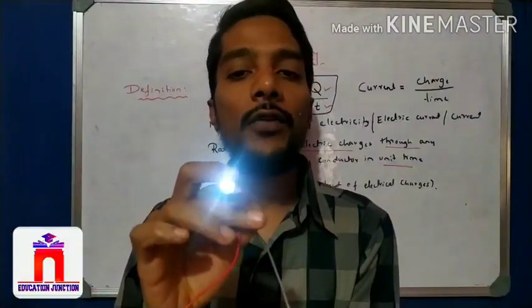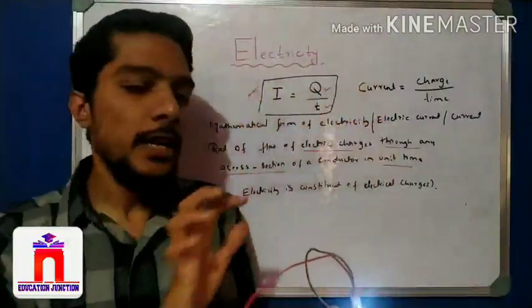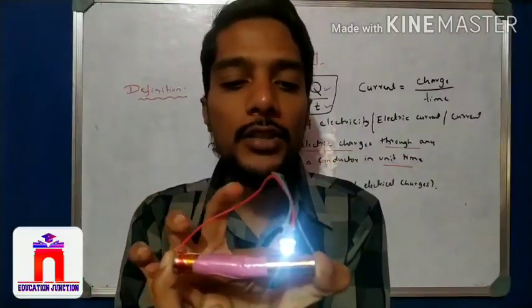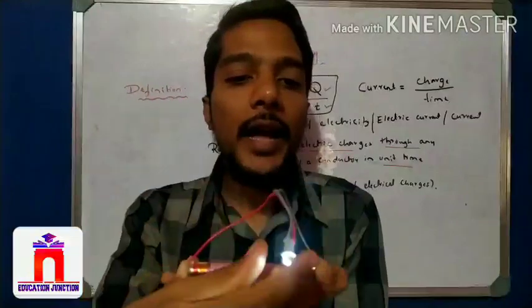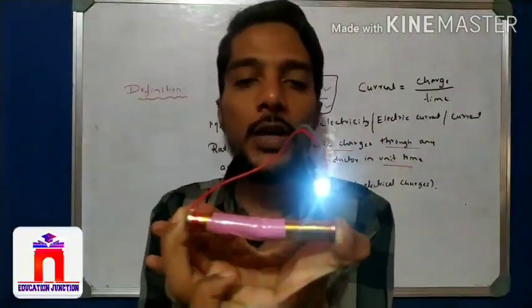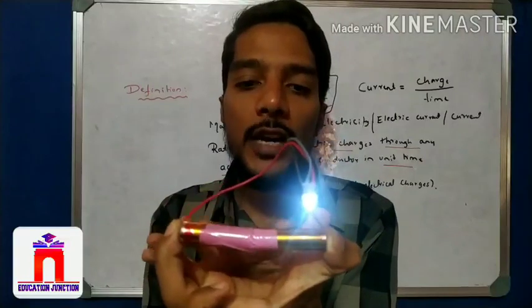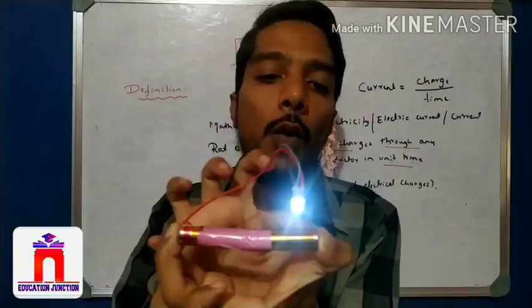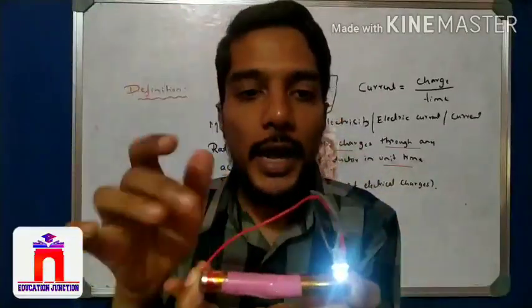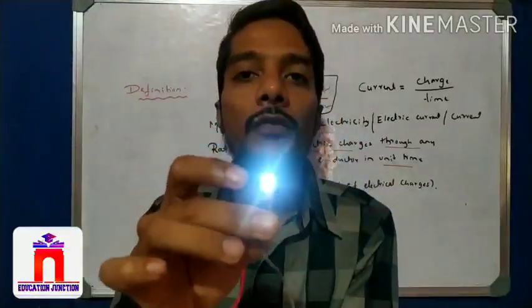So how does the current flow? That is the flow of the charges. Charges are present in the battery, and these charges pass through a conductor, and as a result the bulb glows. Whenever a conductor is connected to a battery, the charges start to flow from one terminal to the other, from one end to another, and as a result the bulb glows.